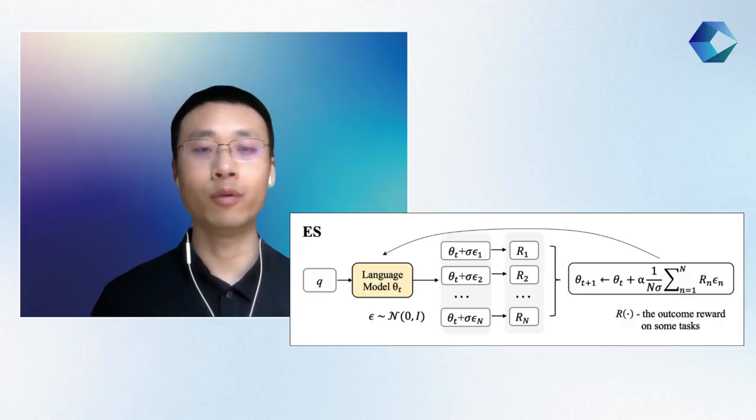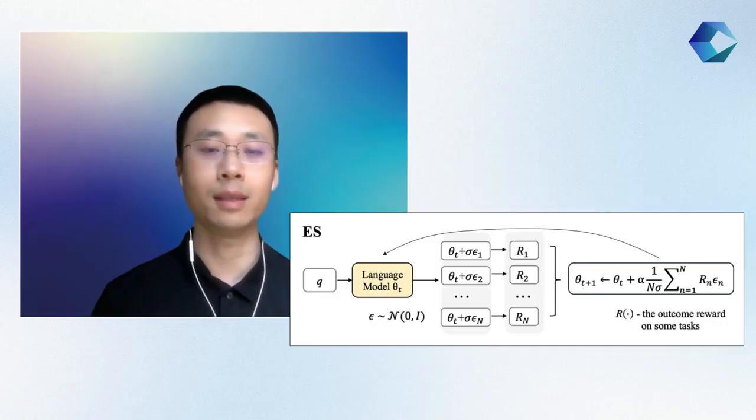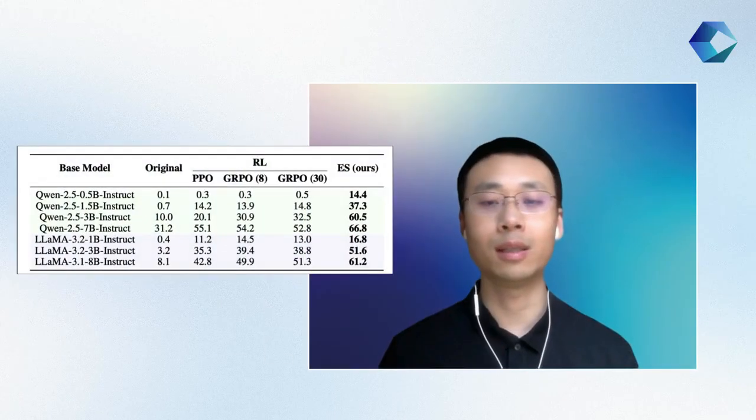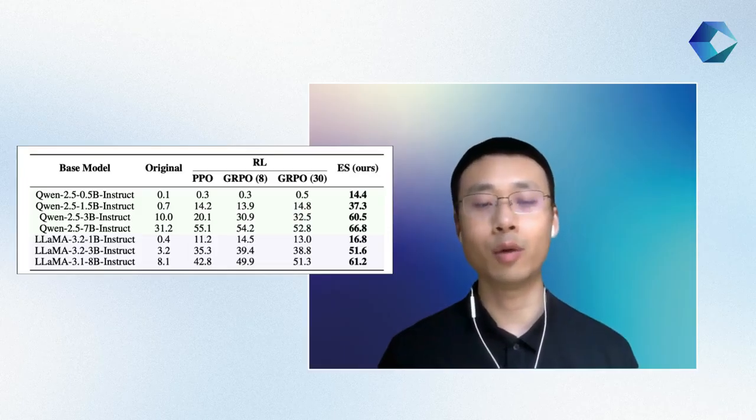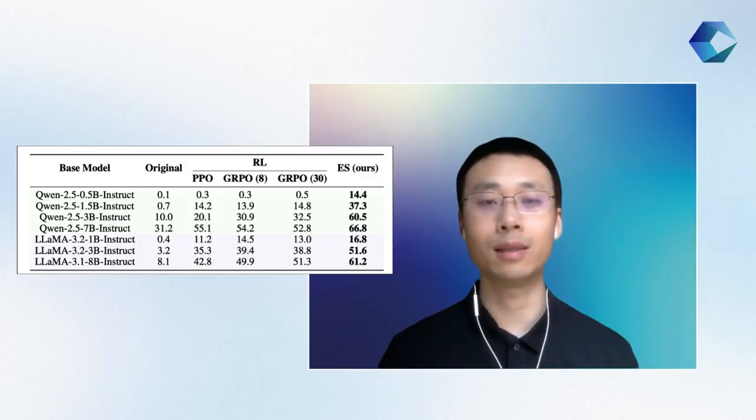In this work, we prove that ES can not only be scaled to optimize billions of parameters, but also shows better fine-tuning performance than the latest RL techniques in several aspects. We compare the performance of ES and RL on a countdown task, which is a symbolic reasoning task commonly used for benchmarking other RL fine-tuning methods. This problem has a long horizon and sparse reward, so it is difficult, and it can showcase the power of fine-tuning techniques. In our experiments, evolution strategies shows consistently and significantly better performance than RL in all the tested cases with different large language models.